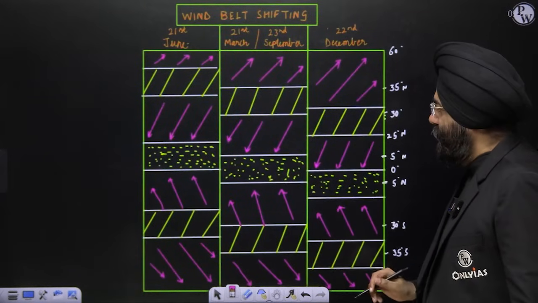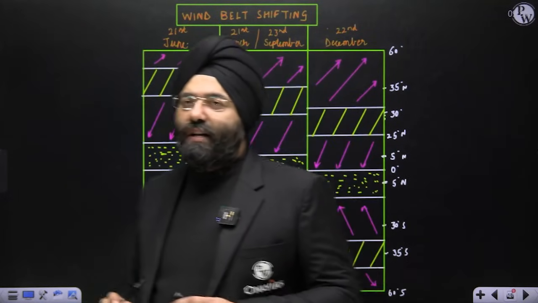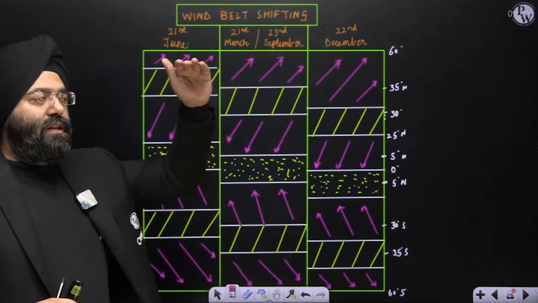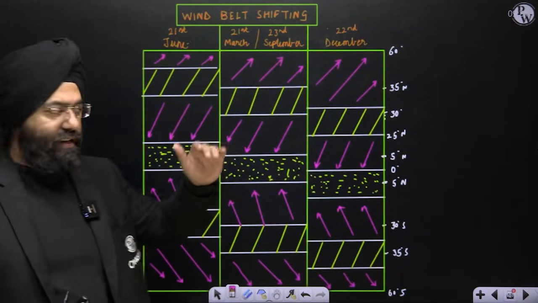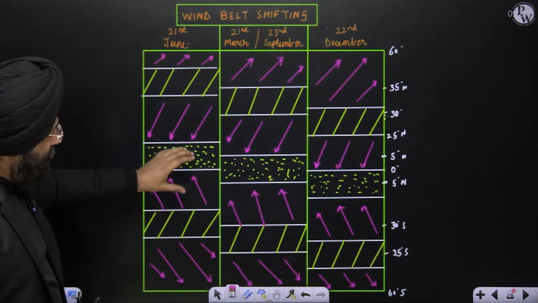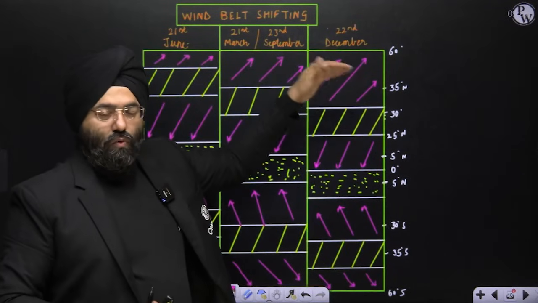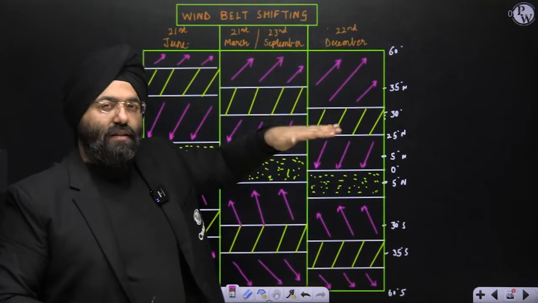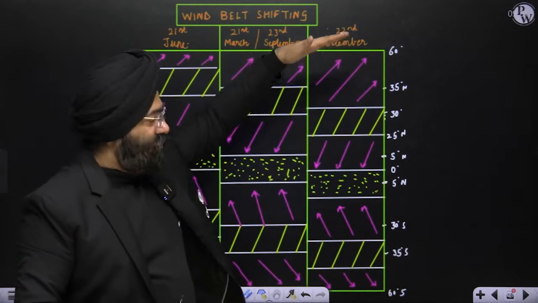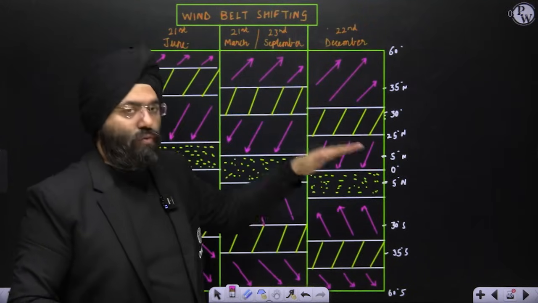Clear? Now, you realize that during the time of 21st June, the sun rays are directly over the Tropic of Cancer, northern hemisphere. So the wind belts will shift upward. Now you see wind belts have shifted a little bit upward. During the time of December, you will realize that the sun rays are directly over the Tropic of Capricorn in the month of December. So sun rays will be falling directly on the Tropic of Capricorn. So the wind belts will shift a little southward.